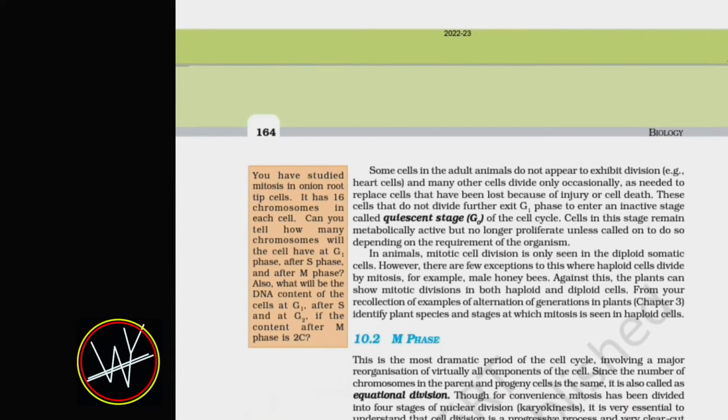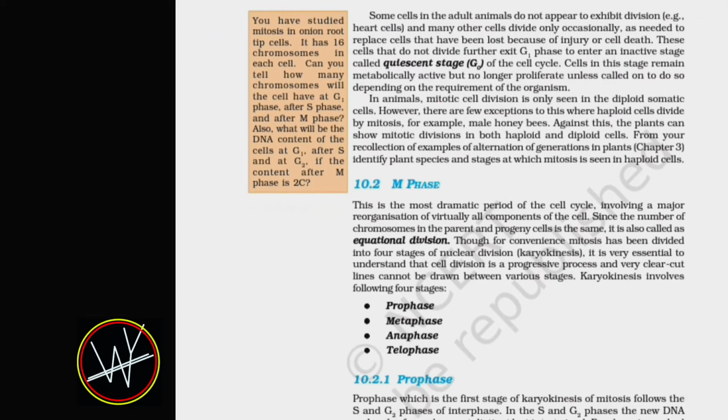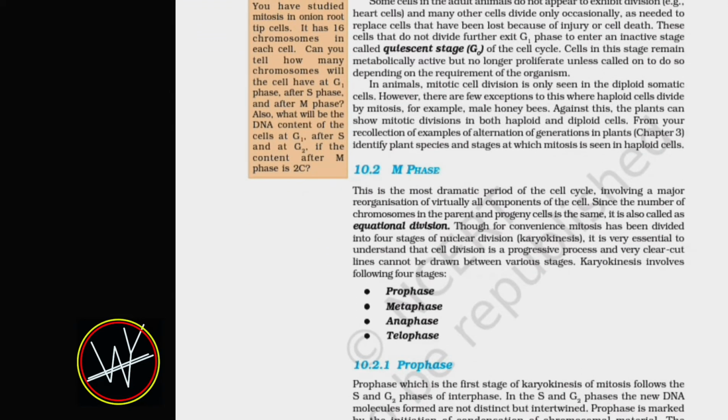Some cells in adult animals do not appear to exhibit division, for example heart cells, and many other cells divide only occasionally, as needed to replace cells that have been lost because of injury or cell death. These cells that do not divide further exit G1 phase to enter an inactive stage called quiescent stage or G0 of the cell cycle. Cells in this stage remain metabolically active but no longer proliferate unless called on to do so depending on the requirement of the organism.